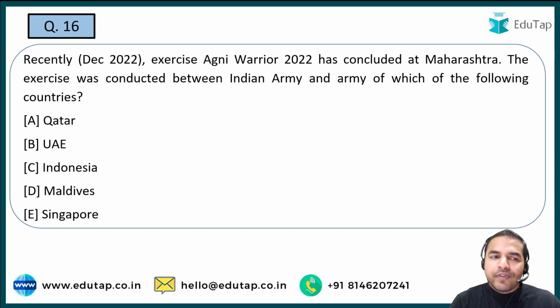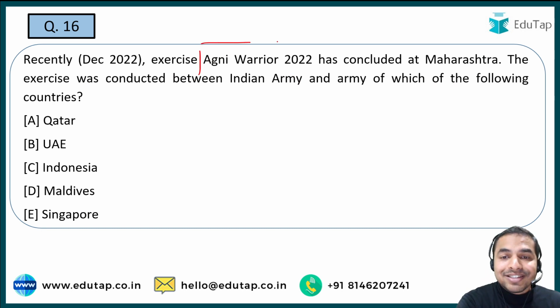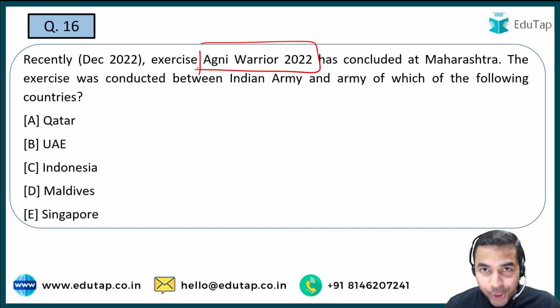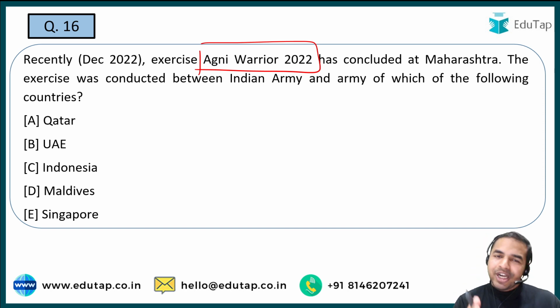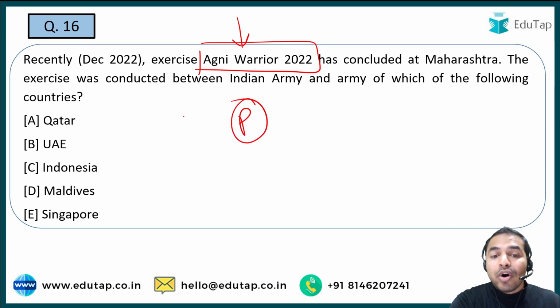अगला question है आपका डिफेंस एक्सरसाइजेस से. The name of the exercise which is in the news is Agni Warrior 2022. So whenever you find such kind of news article, guys, on the defense exercise, what you are required to remember, I always tell you that first of all you must remember the name of the exercise. Second thing is the parties involved, that is कौन कौन सी countries हैं जो उसके अंदर participate कर रही हैं.